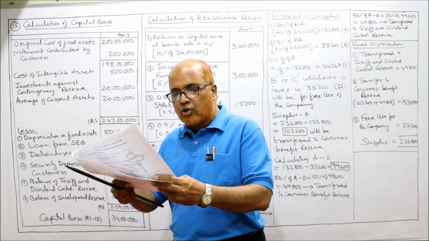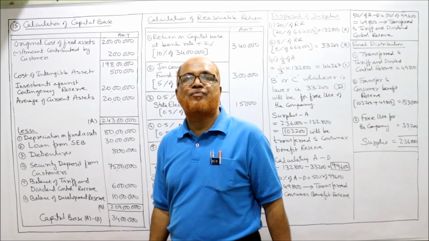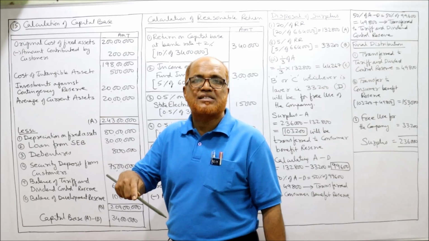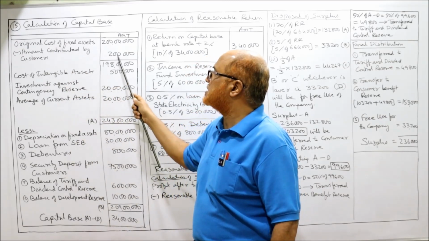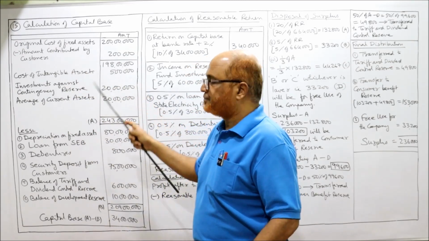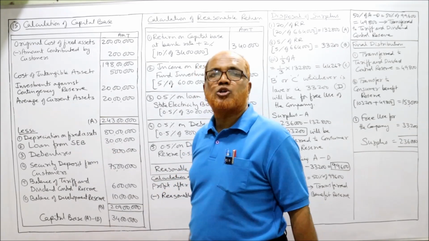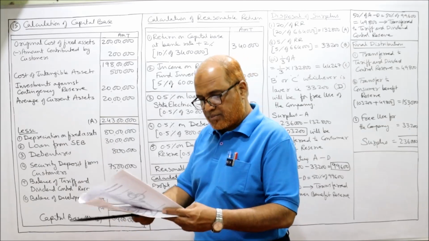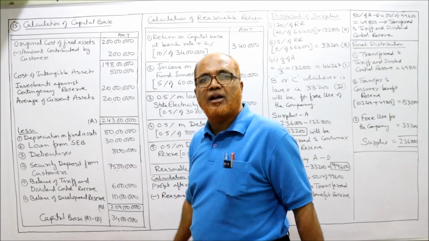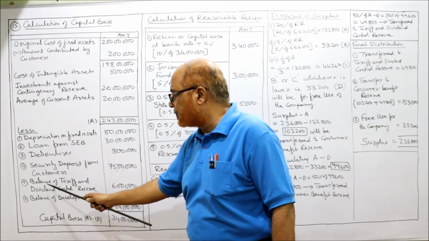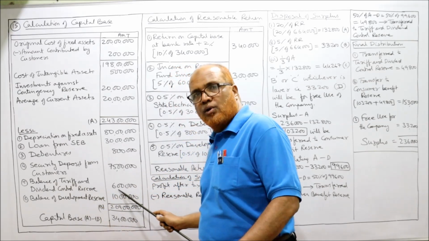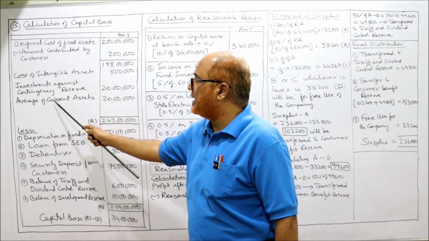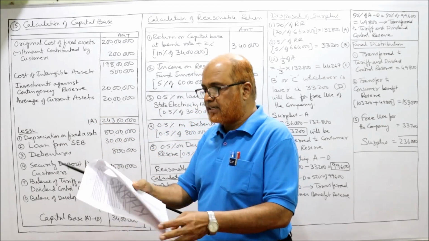Next comes amount contributed by consumers towards fixed asset. So this amount contributed by customers towards fixed asset will be deducted from fixed asset. 2 lakh rupees deducted. Then intangible assets. So cost of intangible assets 5 lakh, addition items. Tariff and dividend control reserve, deduction item. Balance of tariff and dividend control reserve 6 lakh. Current assets monthly average. Here monthly average of current assets 20 lakh.